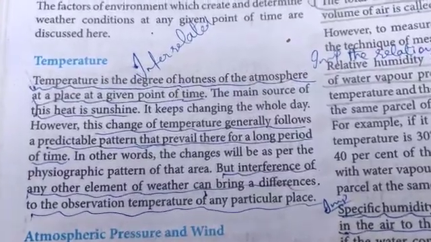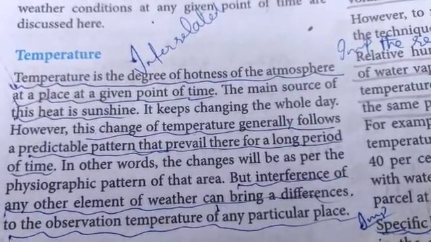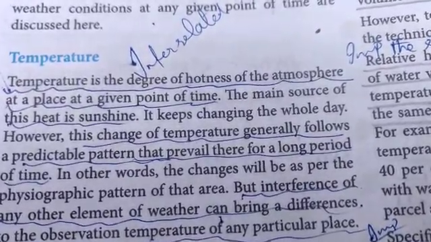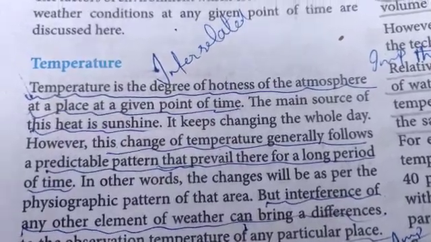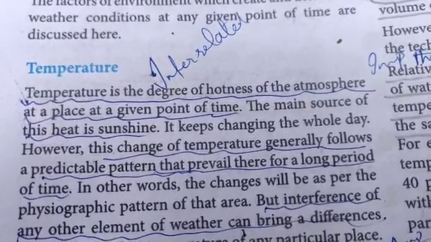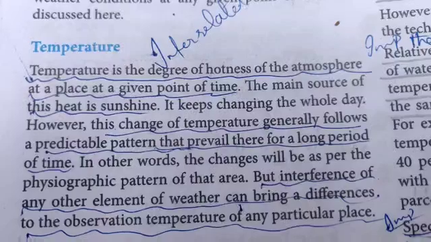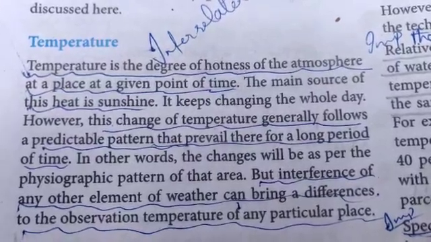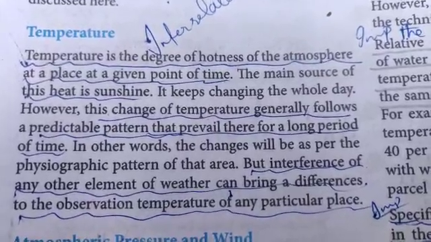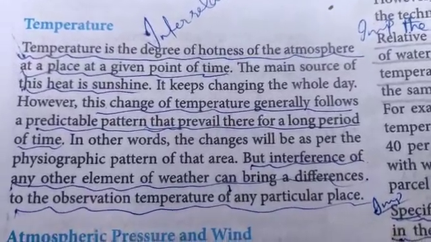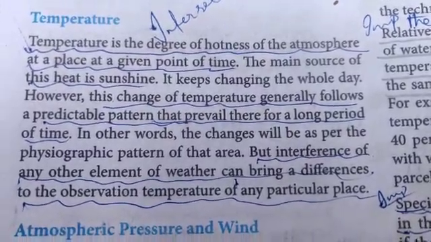Now let us see what temperature is. Temperature is the degree of hotness of the atmosphere at a place at a given point of time. Underline that. The main source of the heat is sunshine. It keeps changing the whole day. All this I don't need to explain in detail, you already know that. However, this change of temperature generally follows a predictable pattern that prevails there for a long period of time. In other words, the changes will be as per the physiographic pattern of that area.